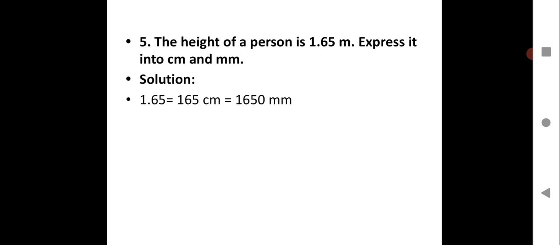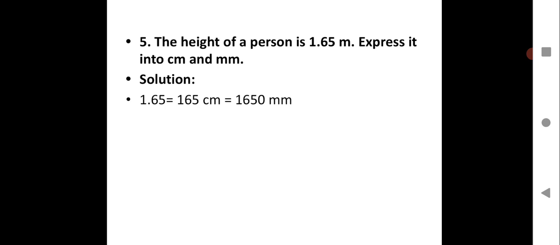Here we'll go for question number 5. The height of a person is 1.65 meter. Express it in centimeter and millimeter. So you have learned the conversion. 1 meter is equal to 100 centimeter. So for conversion from meter to centimeter, you just have to multiply by 100. So 1.65 multiplied by 100, you will get 165 centimeter, because 1 meter is equal to 100 centimeter.